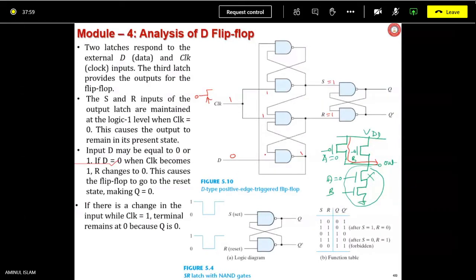Since D is 0 and this R is 1 here, output of the bottom NAND gate is 1. That one is coming here. This H equals to 1 is coming here. Clock is hitting now. So what is it finding? This NAND gate, let me call it NAND 2.